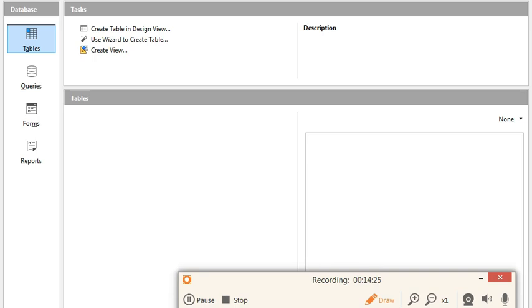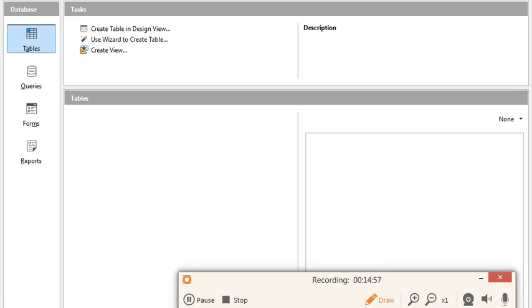Let's see, below the title bar there is a menu bar. Let's see where the menu bar is. So this is called the menu bar. It is present below the title bar and it displays the names of different menus such as File, Edit, View, Insert, Tools, Window, Help, etc.